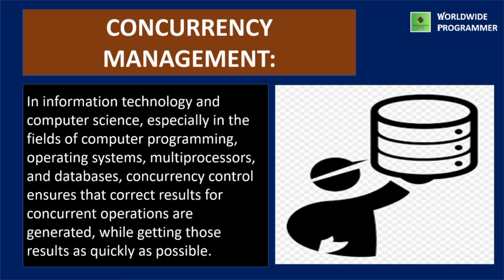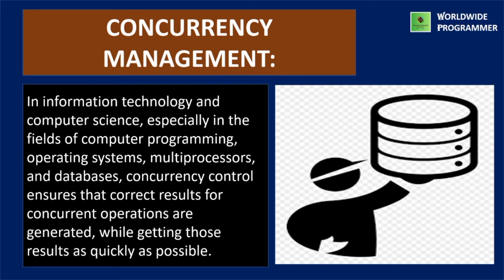Next one is concurrency management. Concurrency management is the database management that operates concurrently, which coordinates the actions of database manipulations and interfaces with the access of shared data. Its mechanism is to allow concurrency while maintaining the shared data.